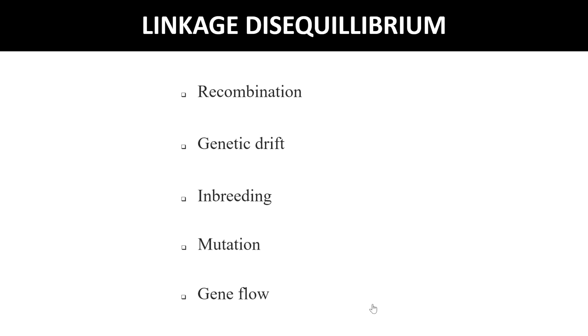The term linkage disequilibrium, as I have already mentioned, is a very important part of population genetics. While studying population genetics, this term comes up. So what is population genetics?